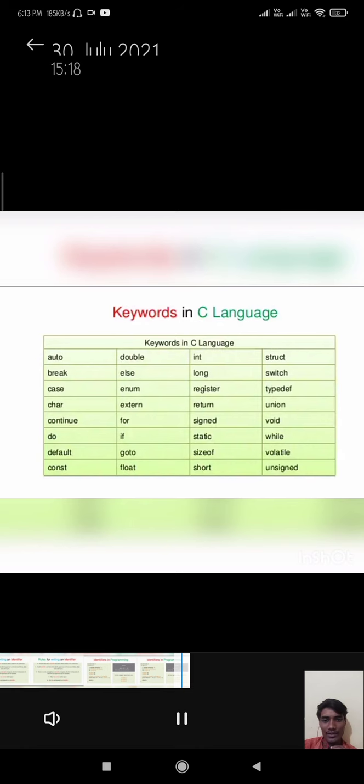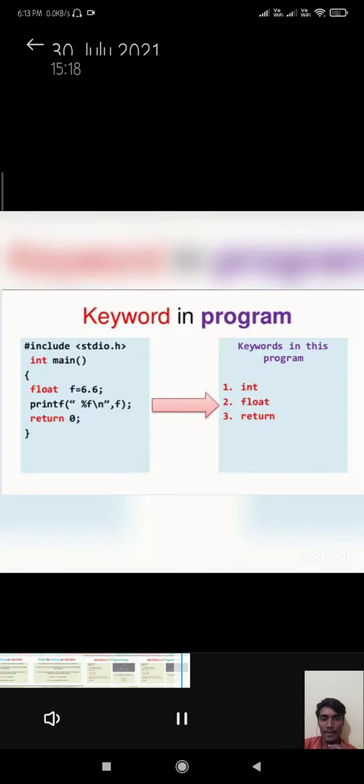Keywords in C language: auto, break, case, char, continue, do, default, const, double, else, enum, extern, for, if, goto, float, int, long, register, return, signed, static, short, struct, switch, typedef, union, void, while, volatile, unsigned. These are the keywords in C language.